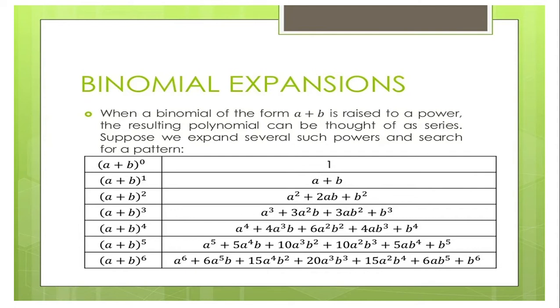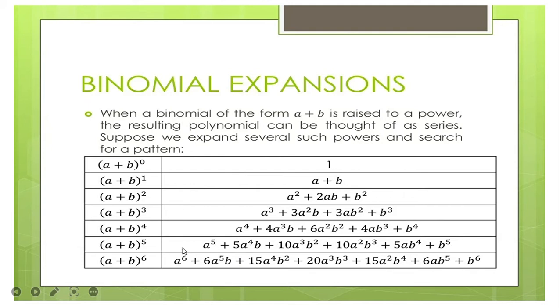That means the exponent of B is 0. Then it goes 1, 2, 3, 4, 5, and 6. So the exponents of A go from larger to smaller, while the exponents of B go from smaller to larger.